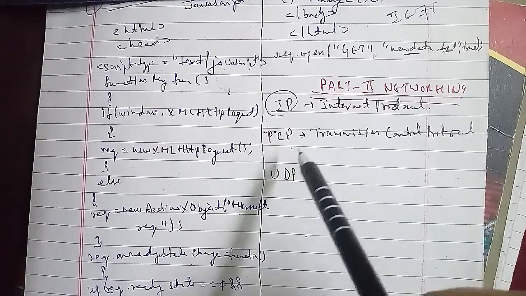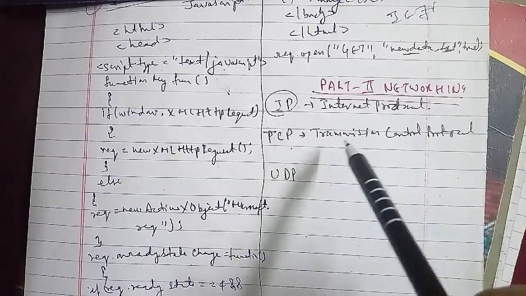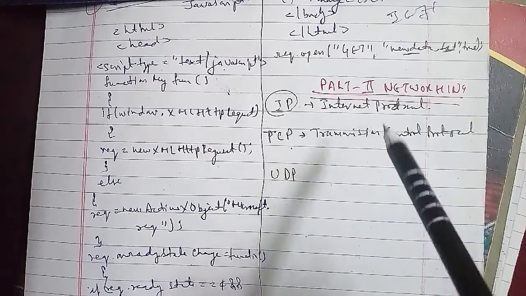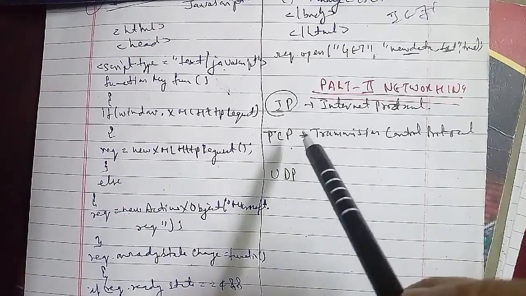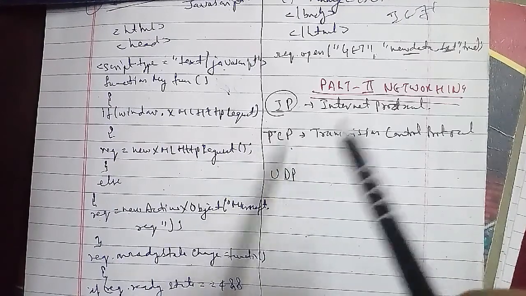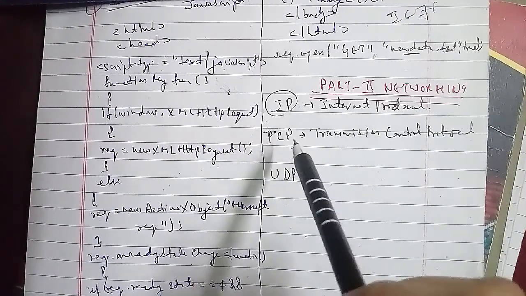From here we have the network number, and from here to this we have the host number, as you can see.